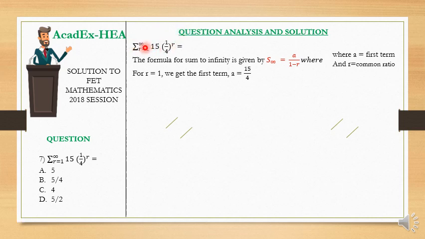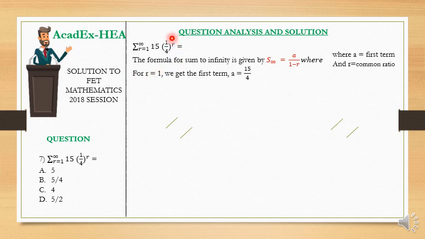Alright, so for us to have the first term and the common ratio of this sum, we need to have the first term by replacing r equal to 1. For r equal to 1, we are simply going to have 15 over 4. The first term, that's why I'm starting from r equal to 1, because I want to have the first term. If it was the second term, then r here will be 2.